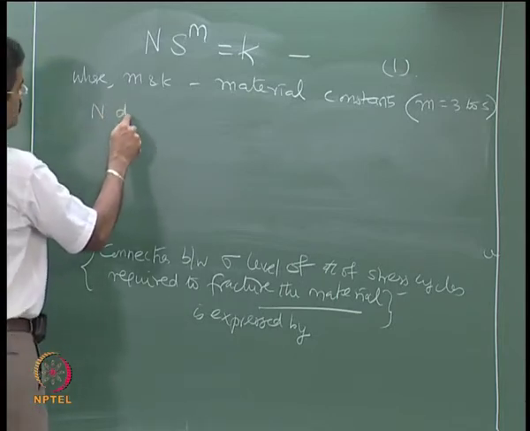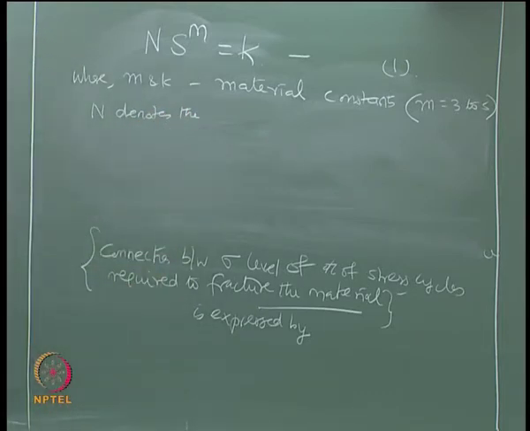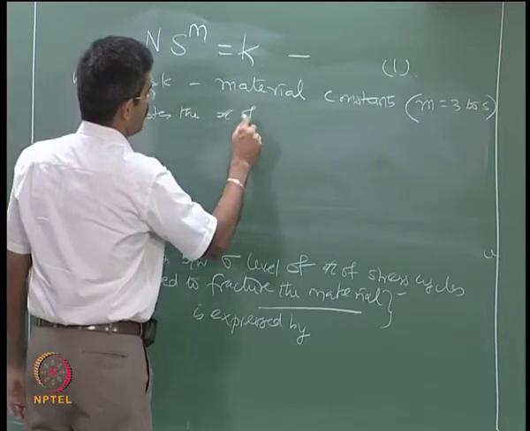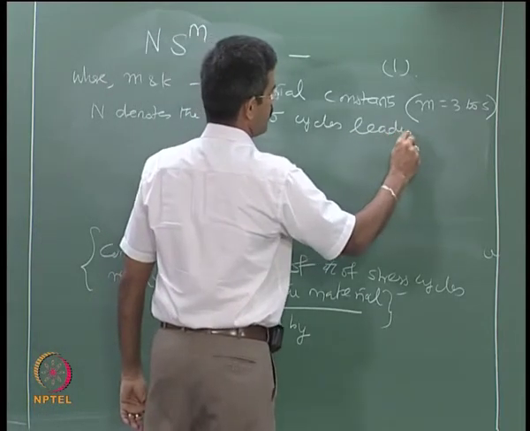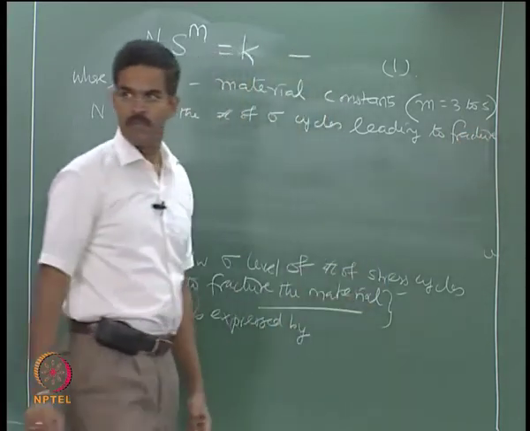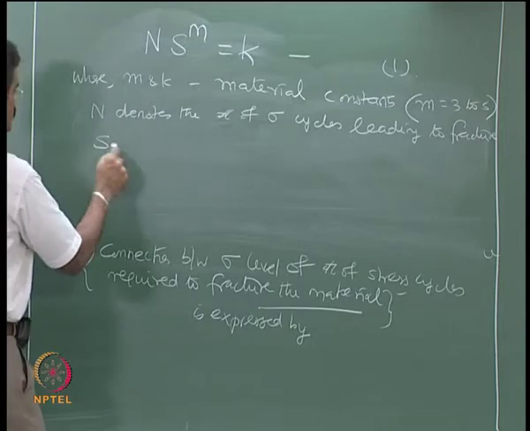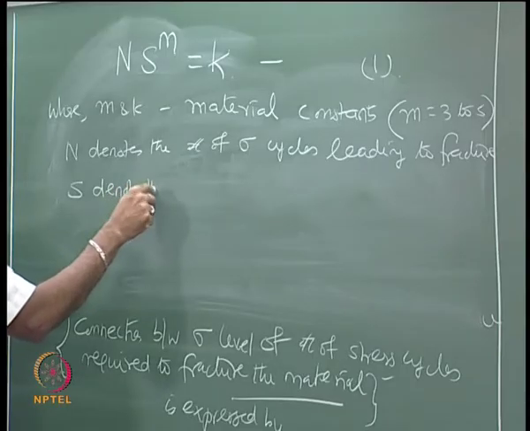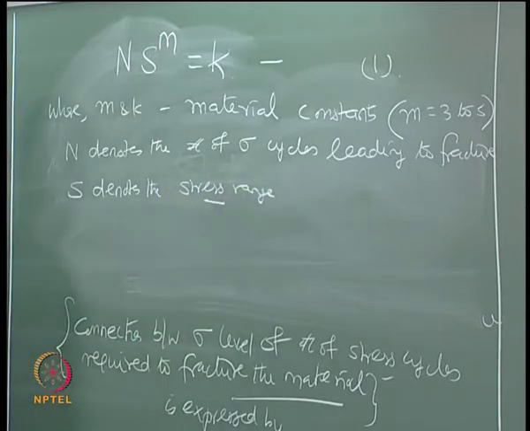N denotes the number of stress cycles leading to fracture, and of course S denotes the stress range which you are considering in your calculation.